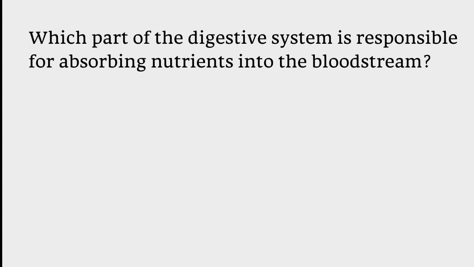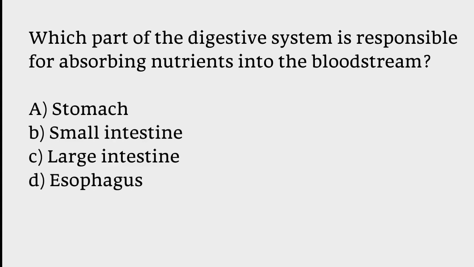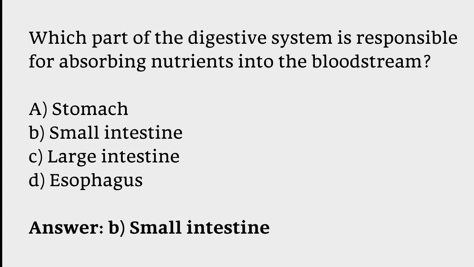Which part of the digestive system is responsible for absorbing nutrients into the bloodstream? Stomach, small intestine, large intestine, esophagus. The correct answer is option B. Small intestine part of the digestive system is responsible for absorbing nutrients into the bloodstream.